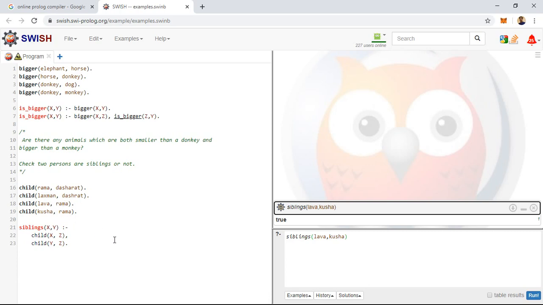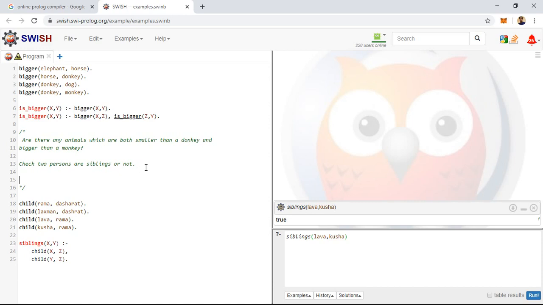So this is the way you write the programs, and you try to write a program to check whether two persons are sisters and siblings to each other.